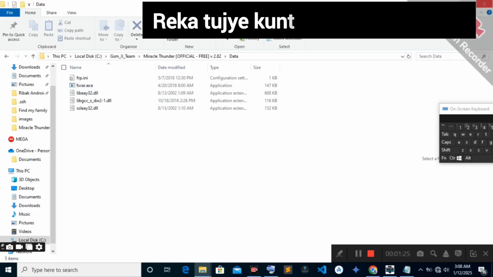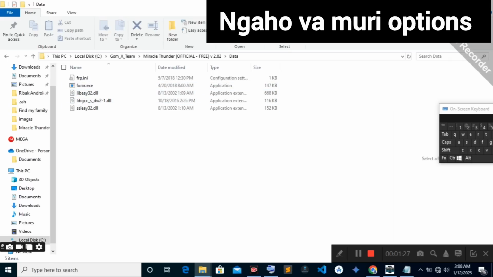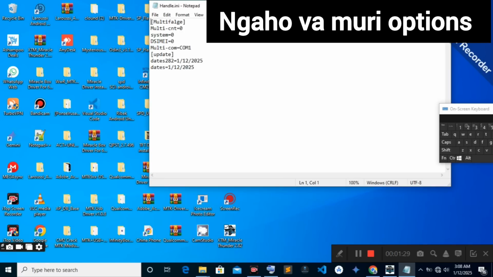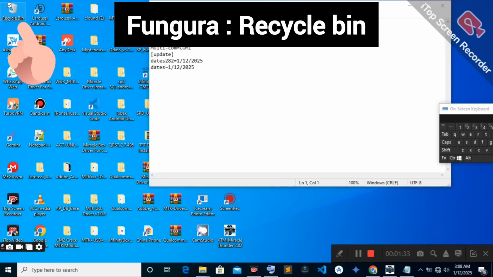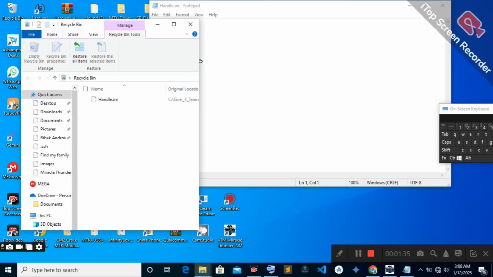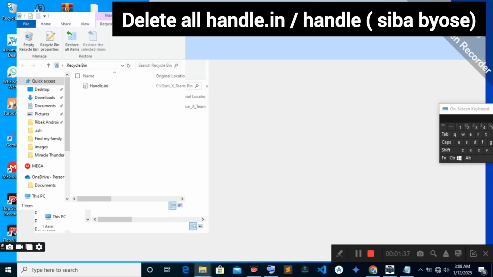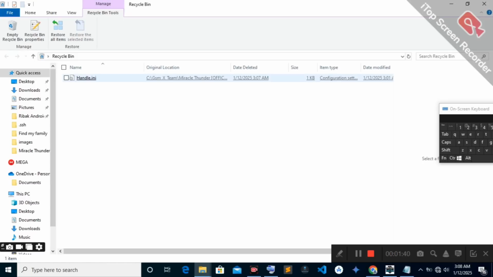You have to check if here there is another word. Delete it. Then close. Open recycle bin. Here. Open. Delete or handle in. Here.